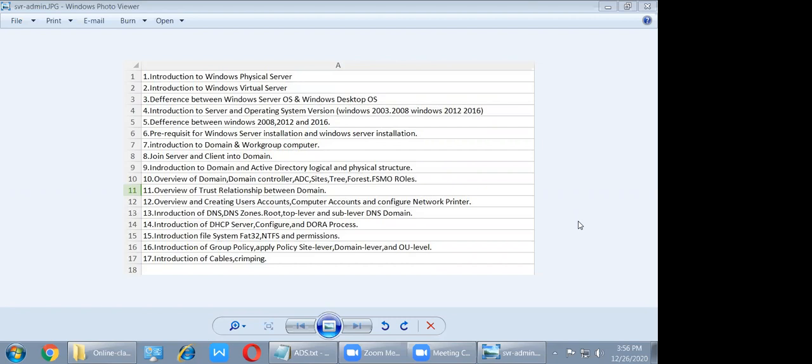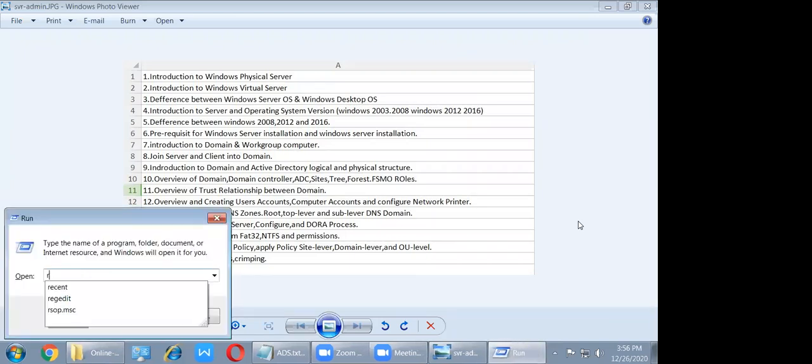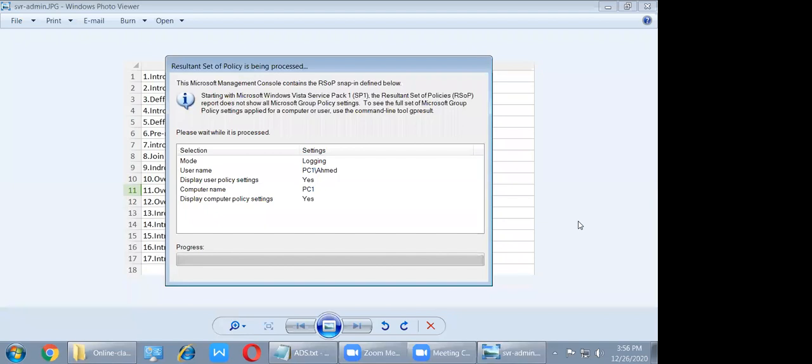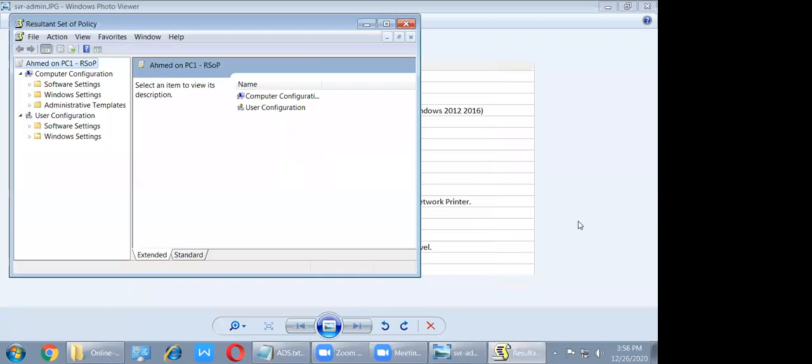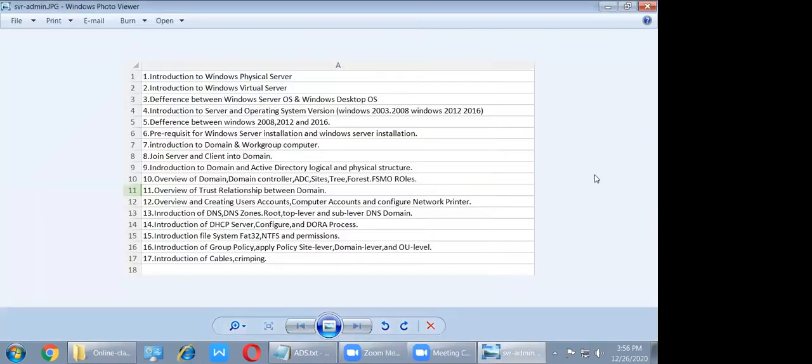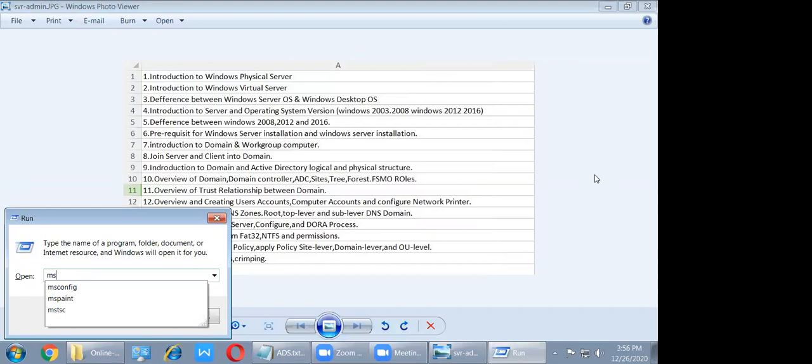So how to find that out, we will discuss in group policy management. Directly you can see RSOP, that is called Resultant Set of Policy. rsop.msc. When I type this command it will show the result. For example, I will show you the local one, gpedit.